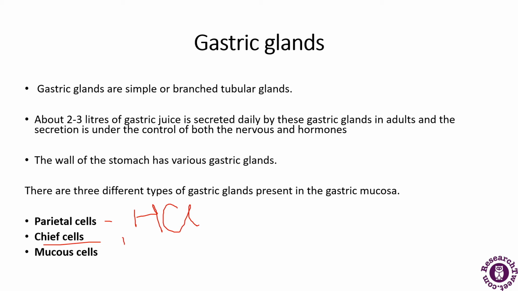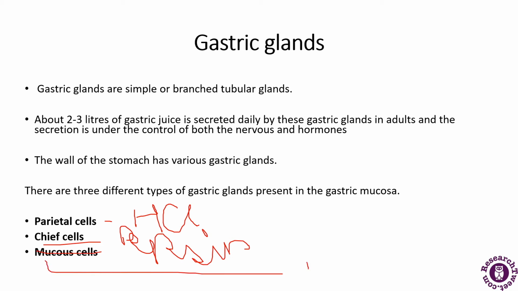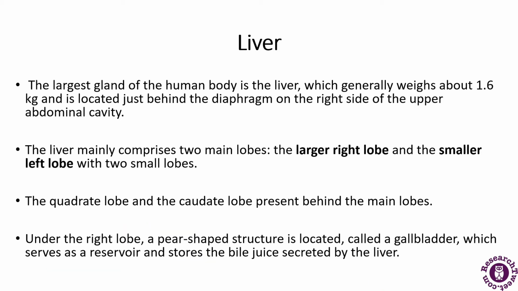Chief cells produce the enzyme pepsin and other enzymes such as renin and gastric lipase. And mucus cells, as the name suggests, secrete the mucin. So this was about the gastric glands.